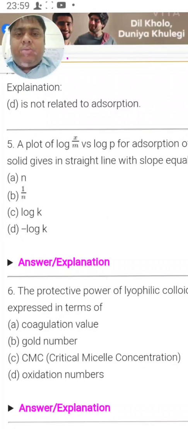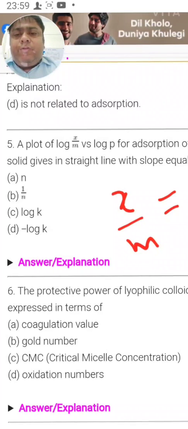Why so? In exponential form it is x by m is equal to k p to the power 1 by n.